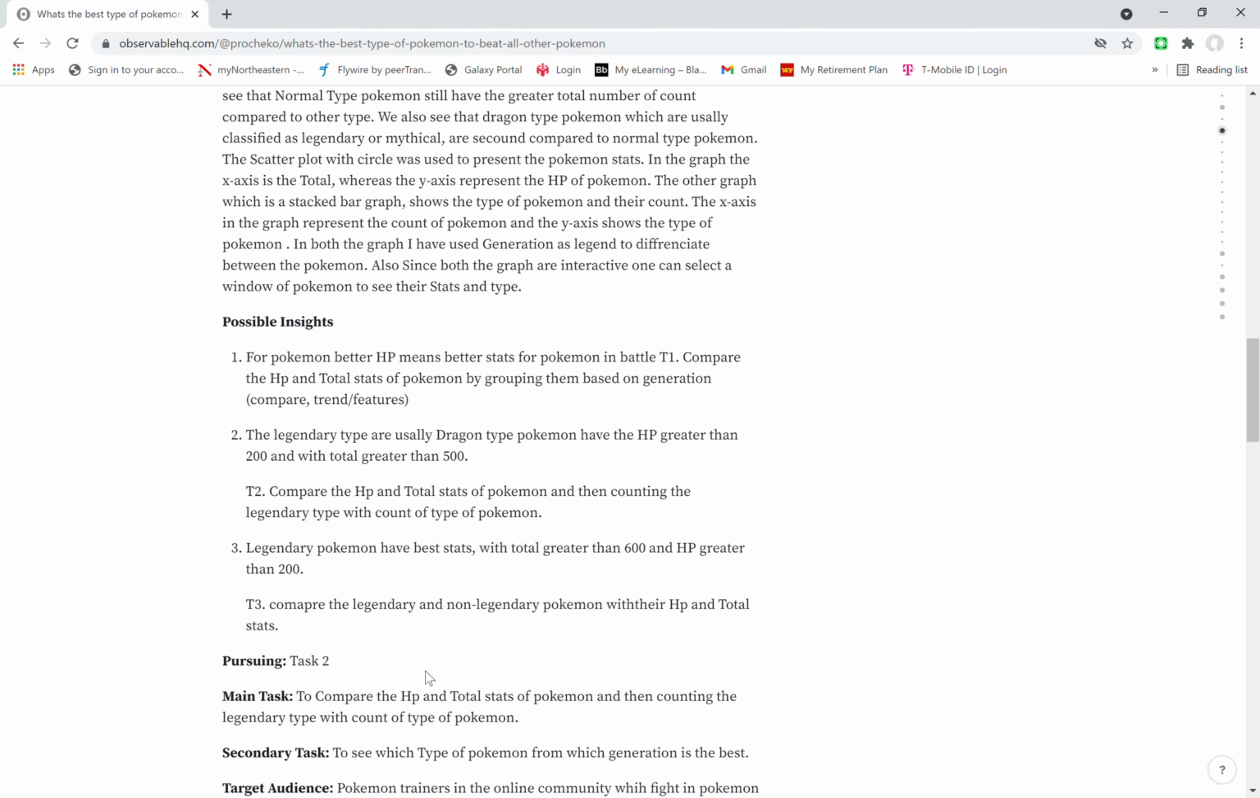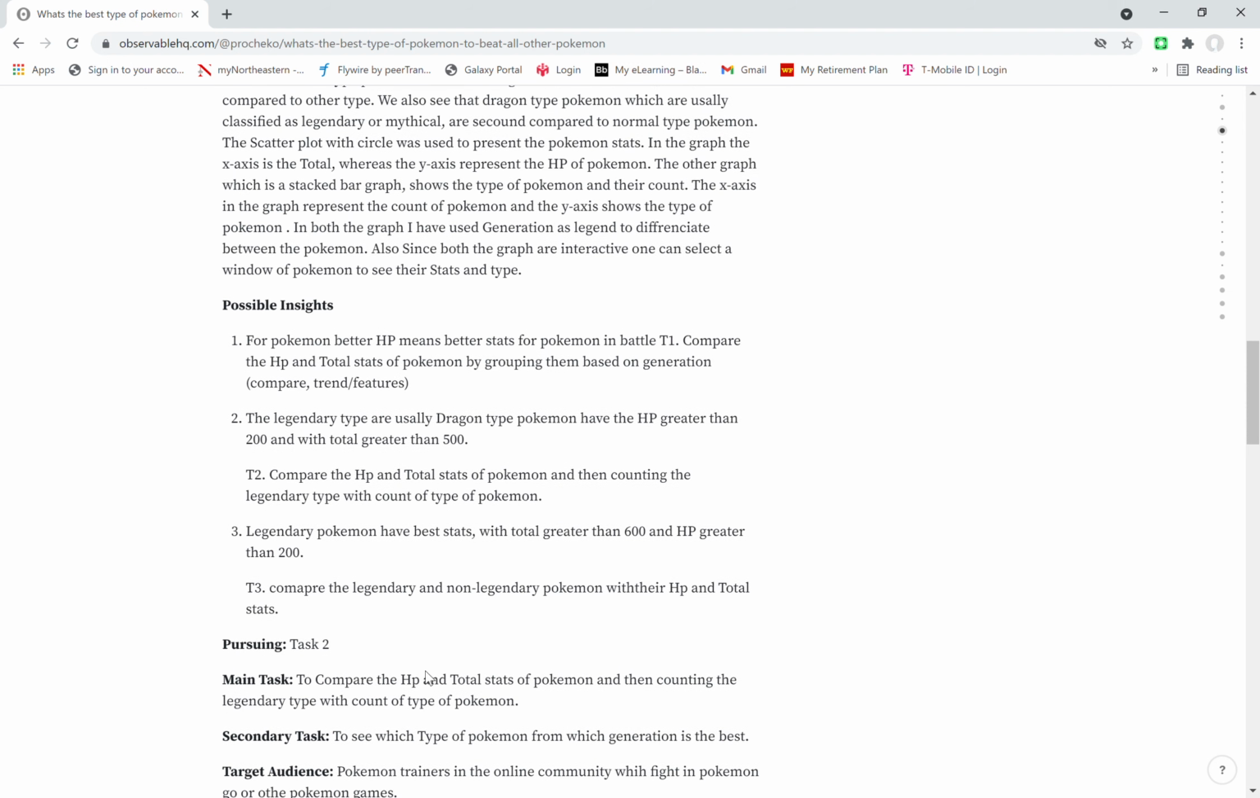For data analysis, I have done possible insights. For Pokemon, better HP means better stats for Pokemon in battle. Task 1 would be to compare the HP and total stats of Pokemon by grouping them based on generation. Second, the legendary type, usually Dragon type Pokemon, have HP greater than 200 but total greater than 500.